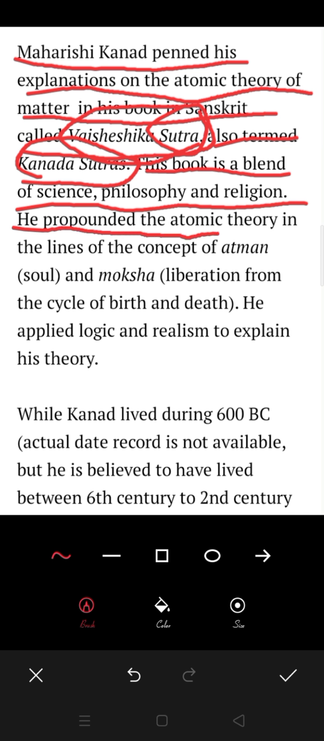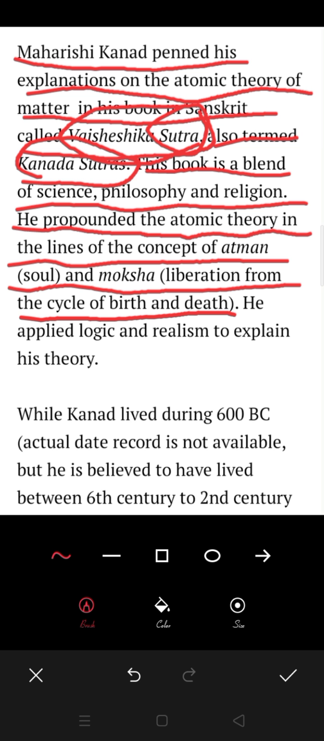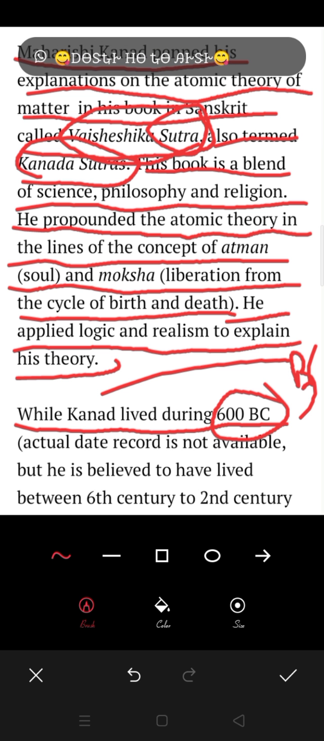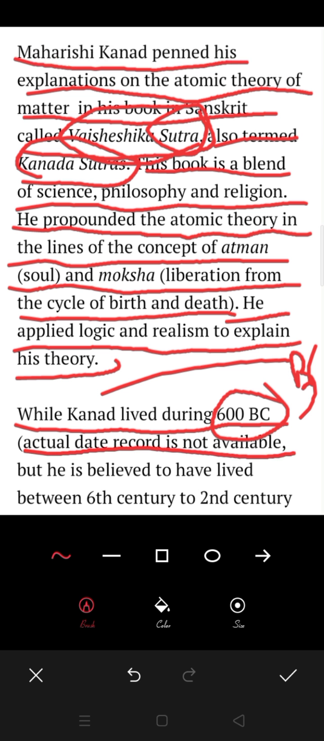He propounded the atomic theory along the lines of the concept of atman, souls, moksha meaning liberation from the cycle of birth and death. He applied logic and realism to explain his theory. He used many steps. Kanad lived around 600 BC, before Christ. The actual date is not available, but he is believed to have lived between the 6th century and 2nd century. So this is an image of the atomic model of Maharishi Kanad, and he is known as the father of atomic theory.